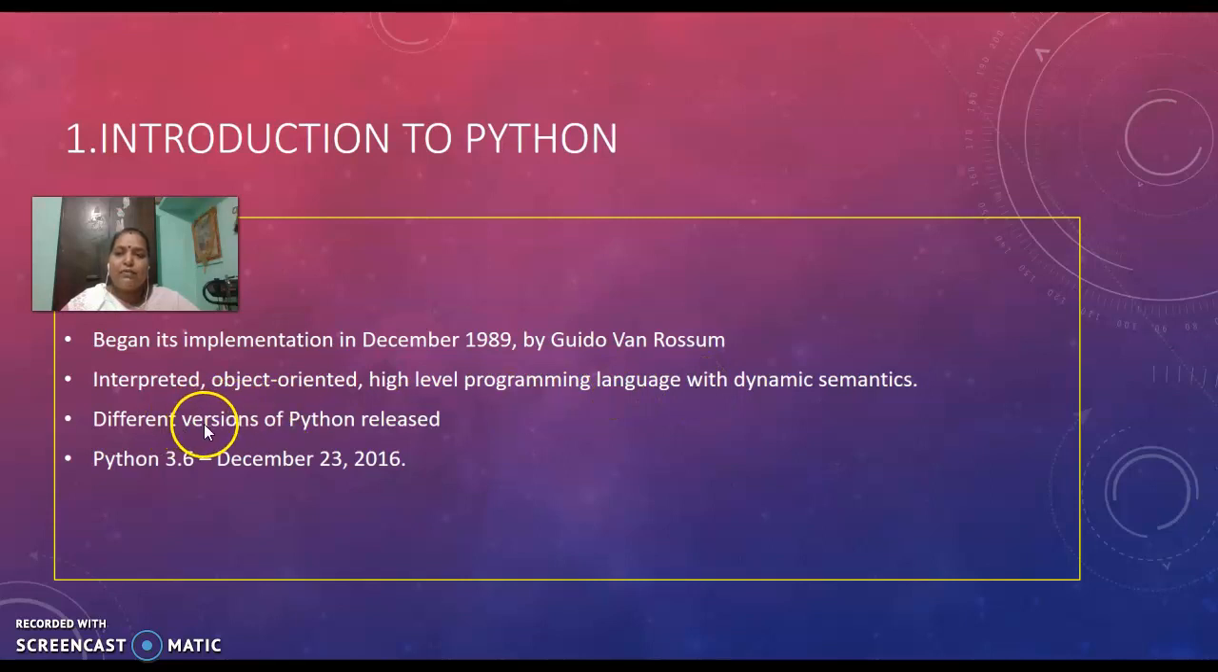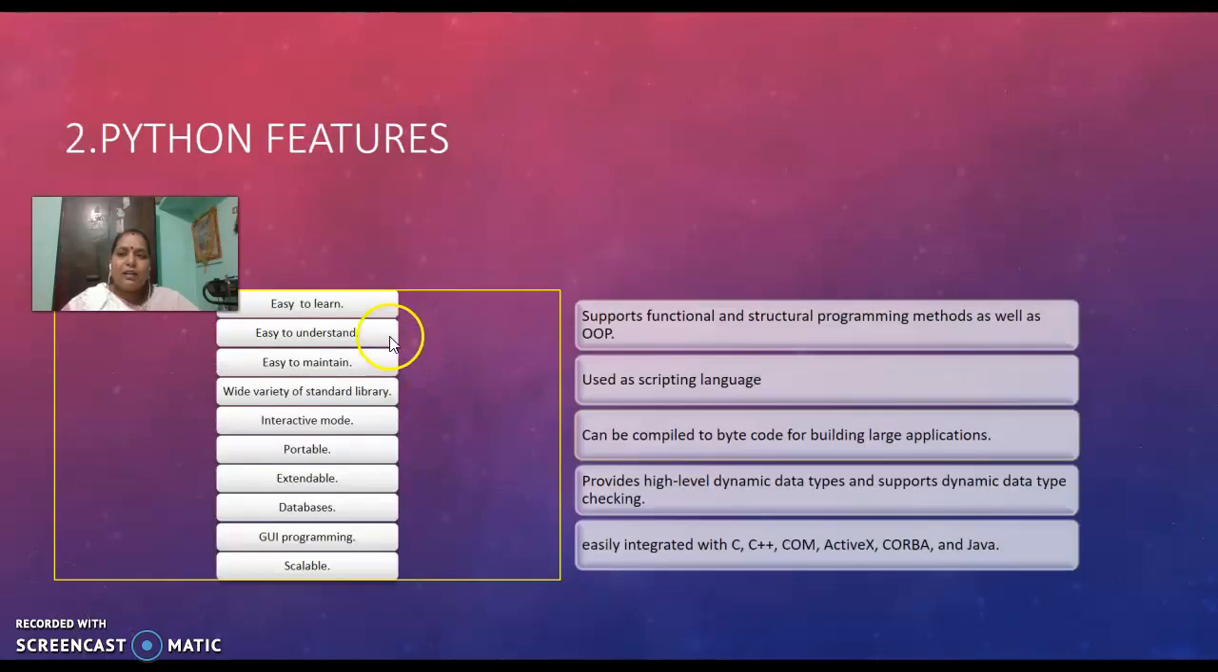So far, different versions of Python were released. Now we are using Python 3.6, which was released on December 23, 2016. These are the Python features. Python is easy to learn. Python is easy to understand. That is, the programs written in Python are easily understood by the programmers. And it is easy to maintain. And we have a wide variety of standard libraries.